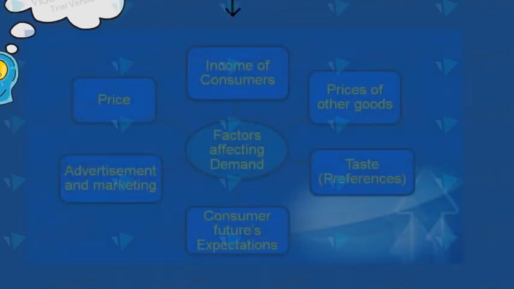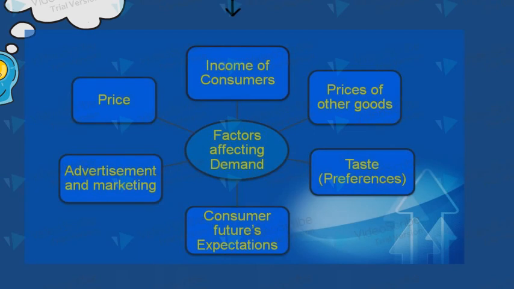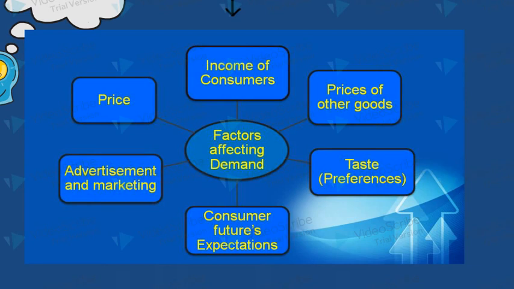The most important determinants of demand are as follows: price, income of consumers, prices of other goods, taste or preferences, future expected prices, and advertisement or marketing. So these are the factors due to which our demand increases or decreases.